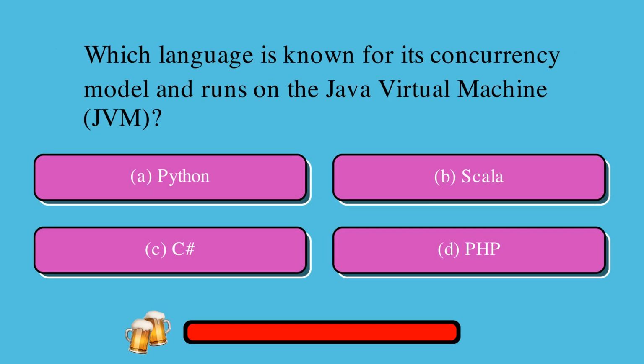Which language is known for its concurrency model and runs on the Java Virtual Machine, JVM? Is it A, Python or B, Scala or C, C# or D, PHP? The correct answer is B, Scala.